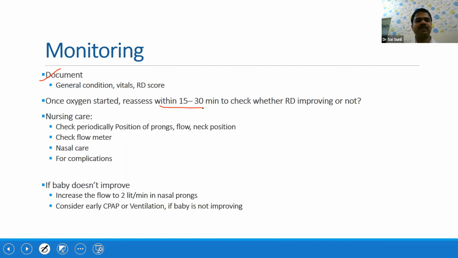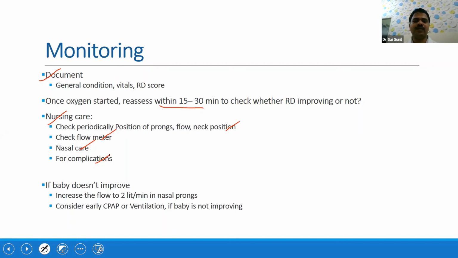Nursing care is one of the very important aspects. Periodically keep checking the position of the prongs and the flow, whether it's correct or not. You can also check the flow by dipping the nasal prong in distilled water. Check the neck position and the flow meter. Nasal care is important, and you also have to look for any complications.